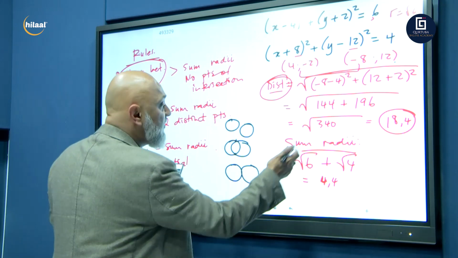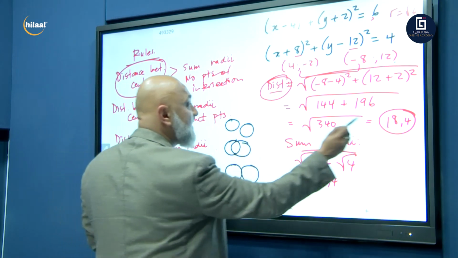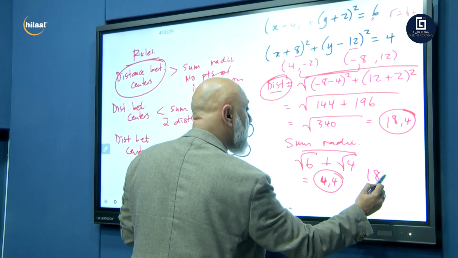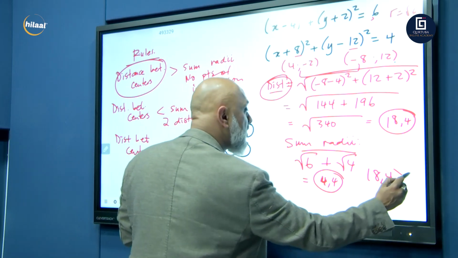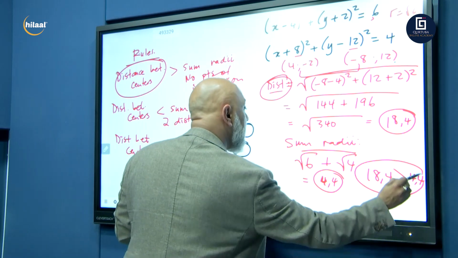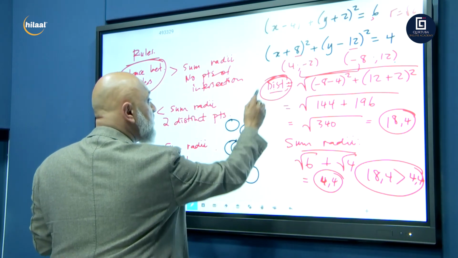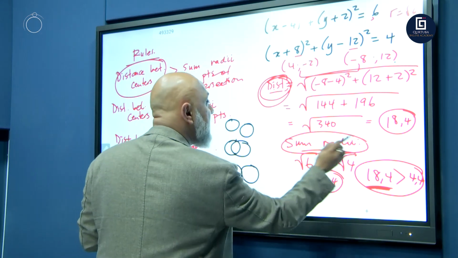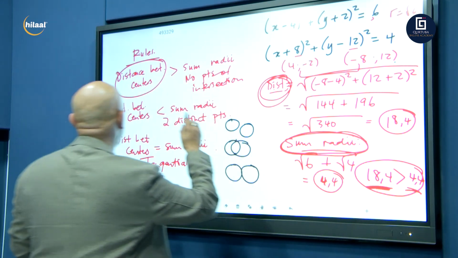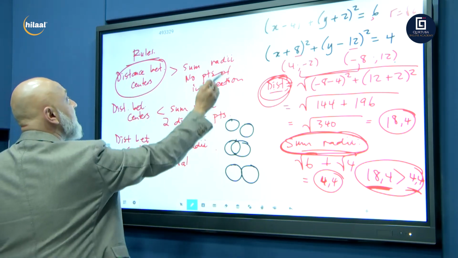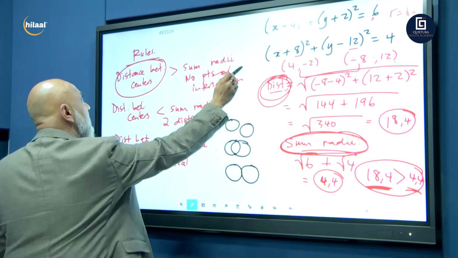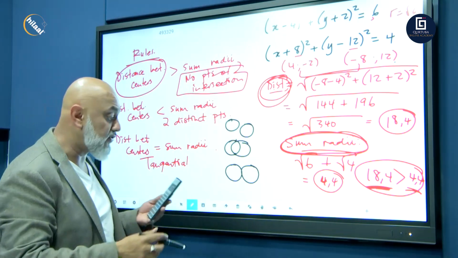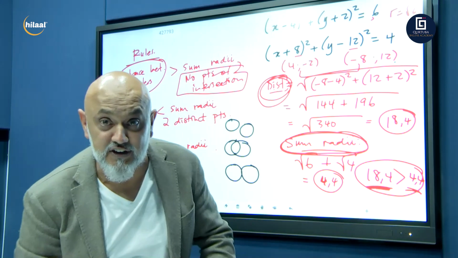Right. Obviously, we can clearly see that the distance 18,4 is greater than 4,4. So therefore, the distance between my centers is greater than the sum of my radii. So what will happen? These two circles will have no points of intersection. But you've got to show all calculations.